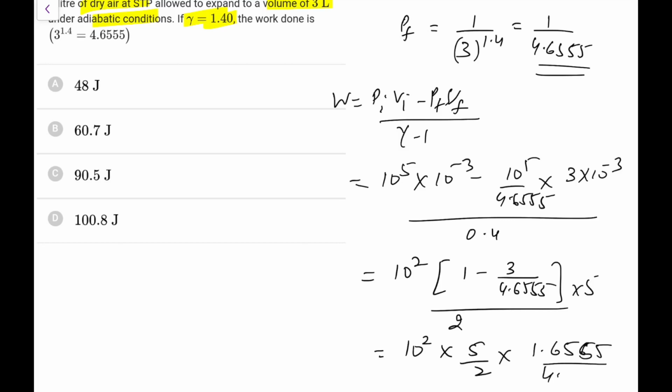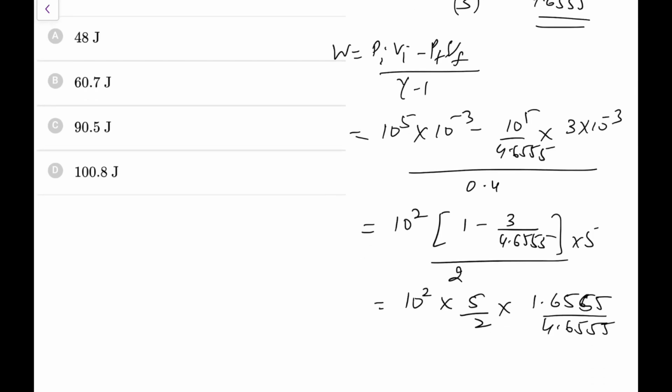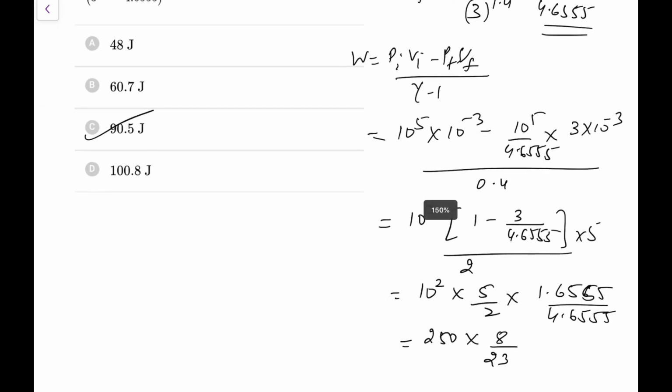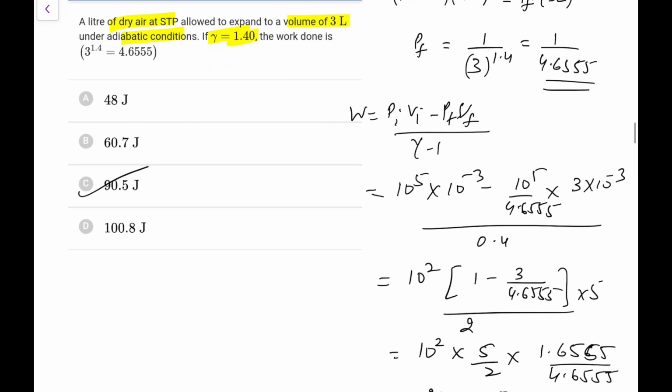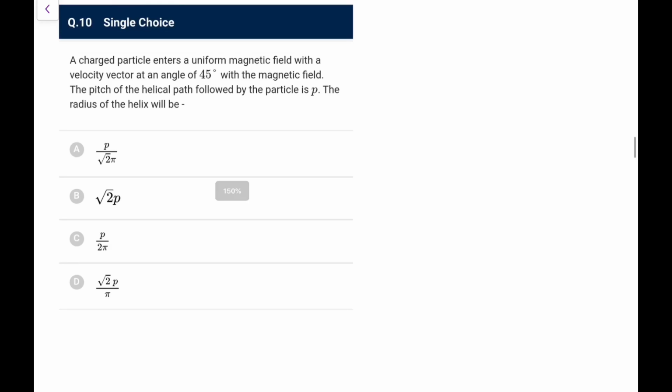1.6555 upon 4.6555, so 16 upon 46, that would be approximately 8 by 23. We are getting 250, I can write it into 8 by 23, so it would be 10 or 11, you can say 11 into 8 would be 88 something, so go for 90.5. That is my style of approximating. You can do whatever you wish, I am sure it would be 90.5.